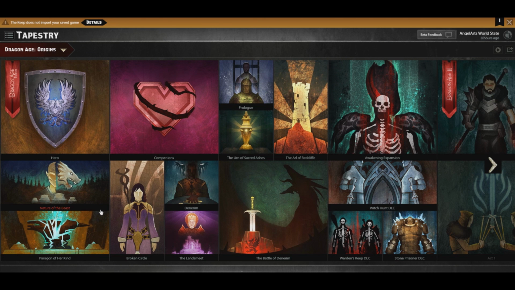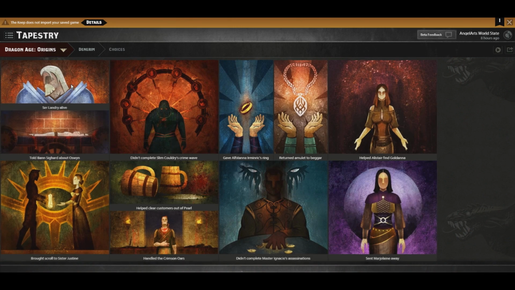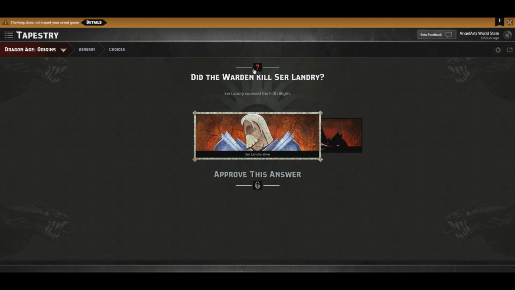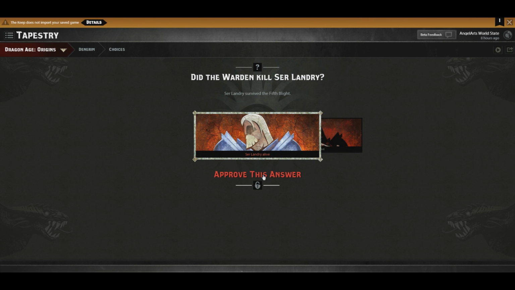Okay, moving right along. Let's move on to Denerim. So, Sir Landry alive. Which one was Sir Landry? Did the Warden kill Sir Landry? Convinced that the Grey Wardens were responsible for the death of King Kaelin, Sir Landry challenged the Warden to a duel in the Denerim marketplace. I don't think I killed this guy. Part of me feels like I never even encountered Sir Landry, and even if I did, I don't think Angelus would have killed him, so I approve of this answer.